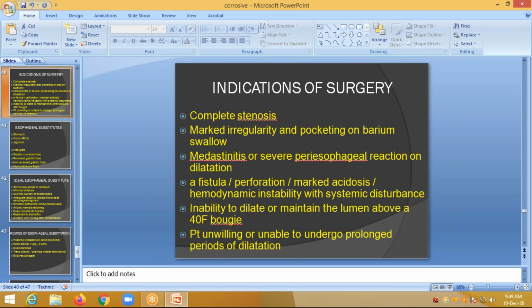So when do we go for surgery? When there is complete stenosis or it cannot be dilated, even with stents, or there is marked irregularity and pocketing on the barium swallow, and mediastinitis or severe perioesophageal reaction on dilatation, fistula, perforation, or hemodynamic instability with systemic disturbances, and inability to dilate or maintain the lumen above a 40 French bougie, and the patient is unwilling or unable to undergo prolonged periods of dilatation, or insists on surgery.